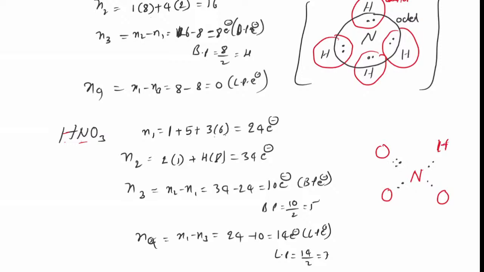If I write like this, around nitrogen 1, 2, 3, 4, 5, 5 twos are 10 electrons. Is it possible for nitrogen to have 10 electrons around it? Wrong.